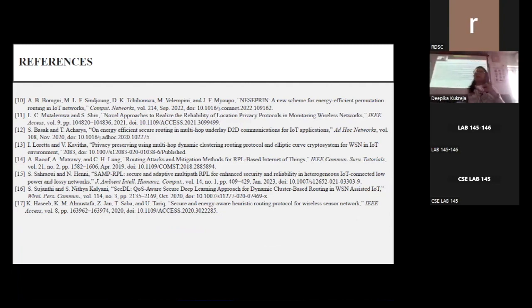Objective functions I have not included in my presentation because of shortage of time. All the objective functions and all equations related to the work are there in my research work. No, the objective functions are different. For all different algorithms, the objective functions are modified.